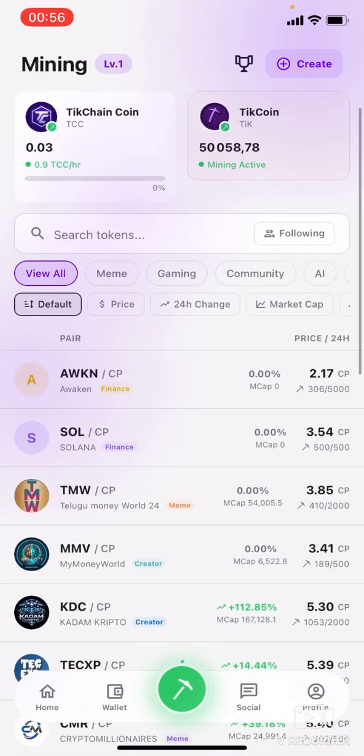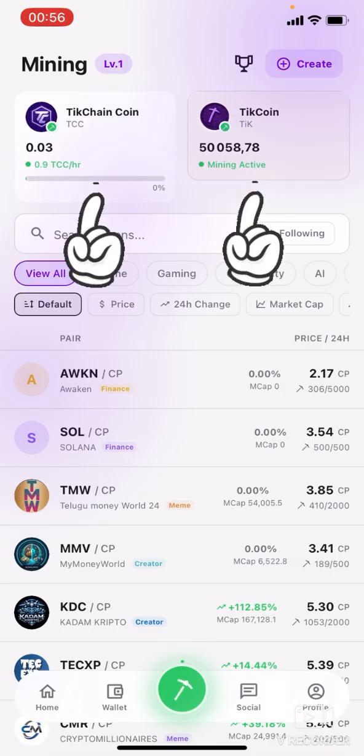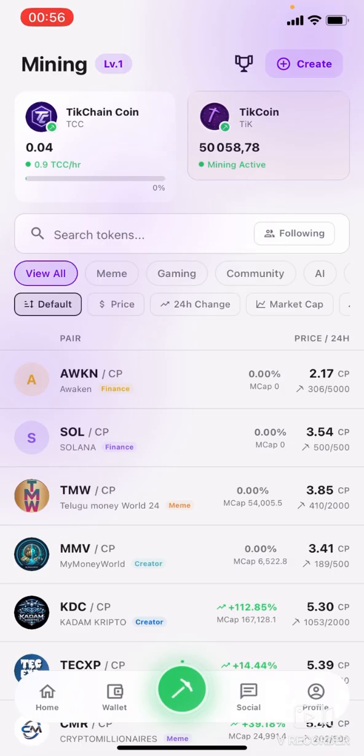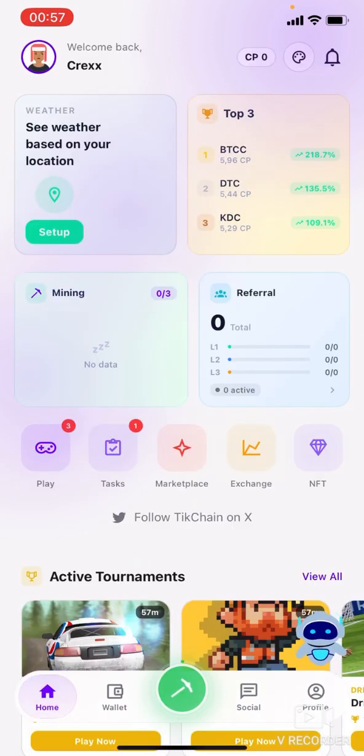I'm going to go back right here. Now I am mining on both the TIKCOIN application and the TIKCHAIN application, and I can see them all on the TIKCHAIN application. Apart from that, in order for you to earn more with this application, you need to complete tasks. So click on the home page. What they really want you to do with this application is activities. They want to see how active you are on the ecosystem, because being active on the ecosystem is going to also boost your points and also boost your eligibility for getting your TIKCOIN that you've been mining all this while.